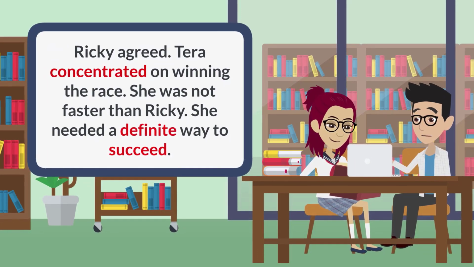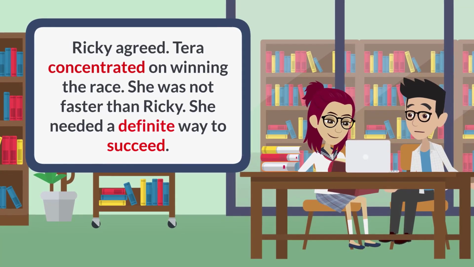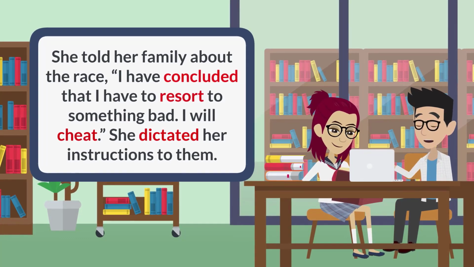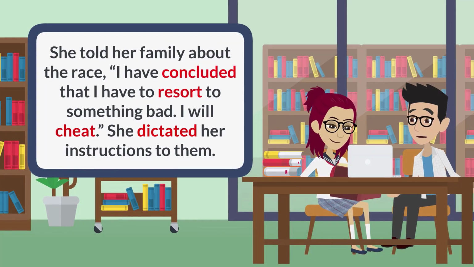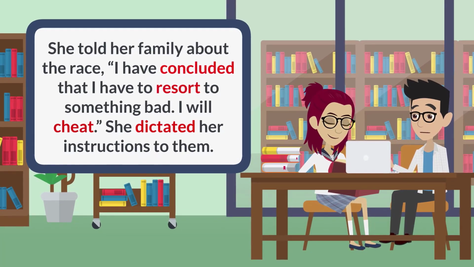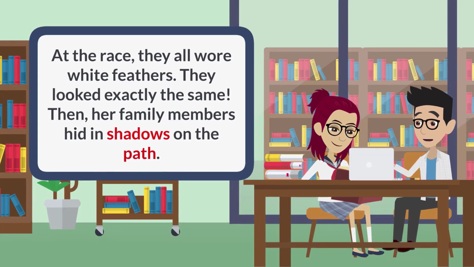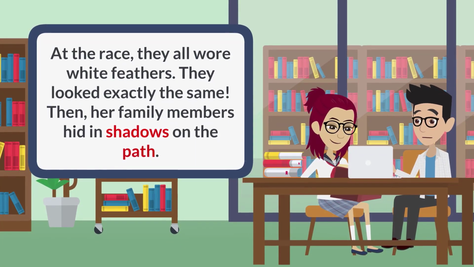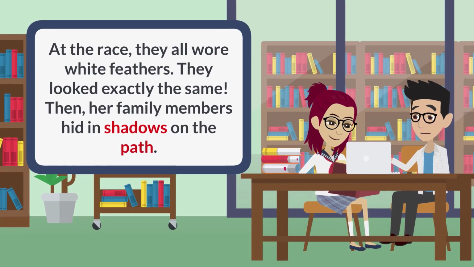She was not faster than Ricky. She needed a definite way to succeed. She told her family about the race. "I have concluded that I have to resort to something bad. I will cheat." She dictated her instructions to them. At the race, they all wore white feathers. They looked exactly the same. Then her family members hid in shadows on the path.